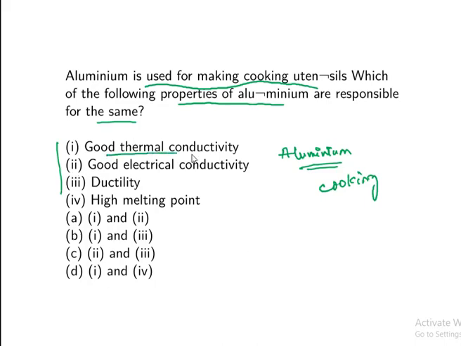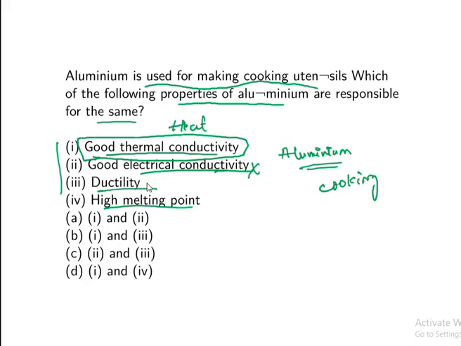First option they gave here: good thermal conductivity, good electrical conductivity, ductility, and high melting point. Good thermal conductivity means they conduct heat. Thermal here is nothing but heat. They have good heat capacity. Good electrical conductivity we are not going to consider, and ductility is also wrong. High melting point is correct. So they have high melting point and good thermal conductivity. So the answer is option 4.